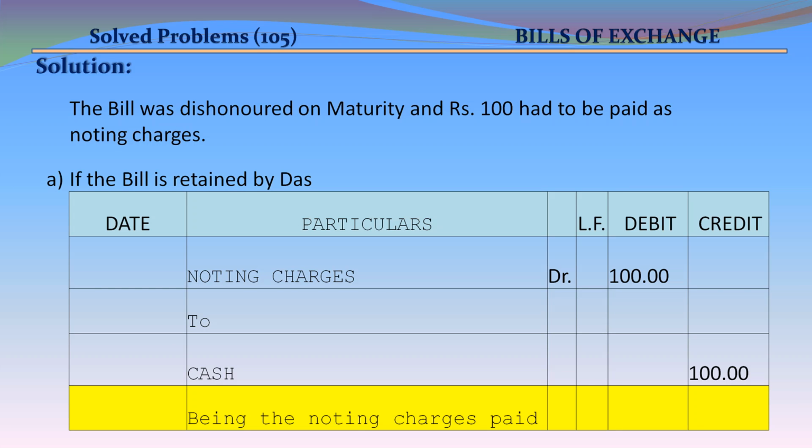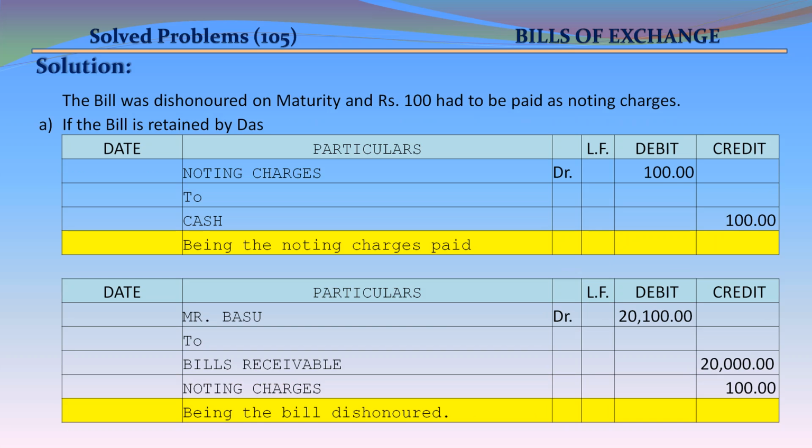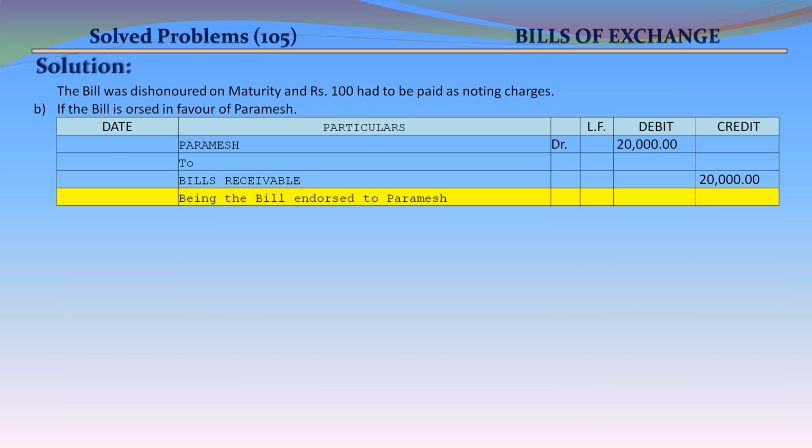If the bill is retained by Das, noting charges account debit to cash 100 rupees, being the noting charges paid. And the second entry, Mr. Basu debit 20,100 including noting charges, to bills receivable 20,000, to noting charges 100, being the bill dishonored on maturity.